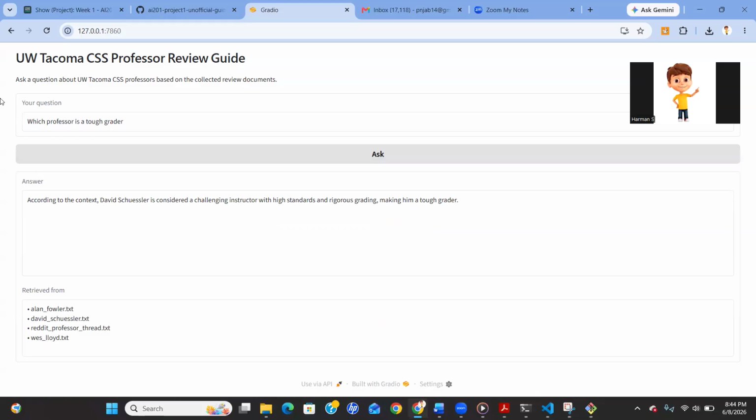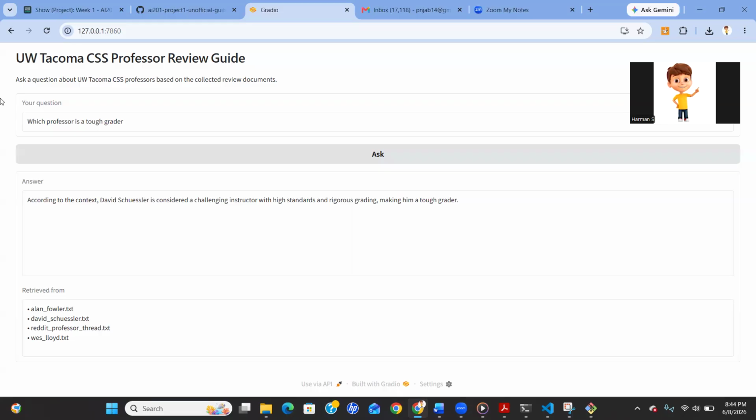One thing I want to point out is that the retrieval stage is doing most of the important work here. The language model can only generate a good answer because the retrieval system found reviews specifically discussing grading practices. And the source citations displayed below the answer helped demonstrate that the response came from the collected documents.